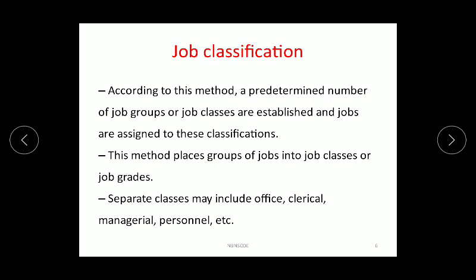Means in an industry there can be a production shop, there can be a marketing shop, there can be an office, there can be an HRD department, and according to departments the jobs are classified. Means an engineer working on a shop floor will have a different weightage, and an engineer working in an office in a tool engineering department or in a drawing and design department will have a different weightage. Similarly in the case of working personnel.